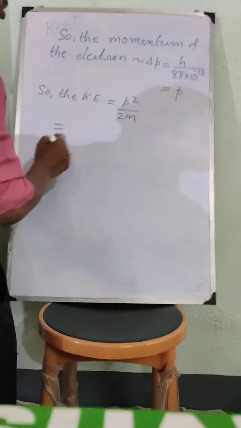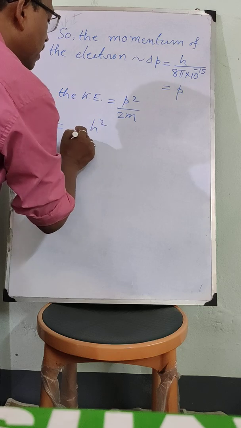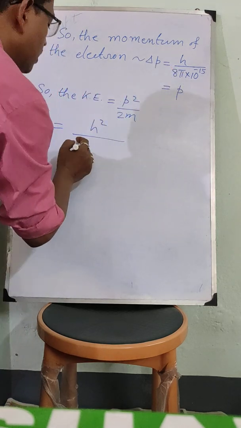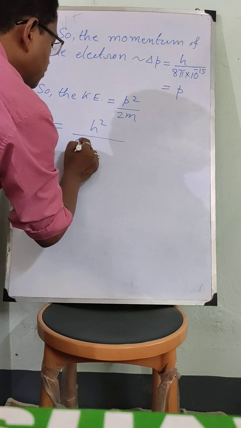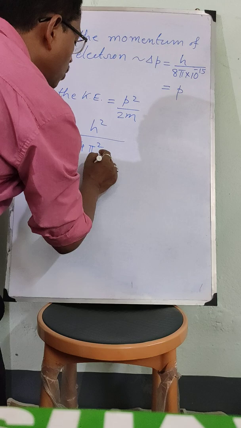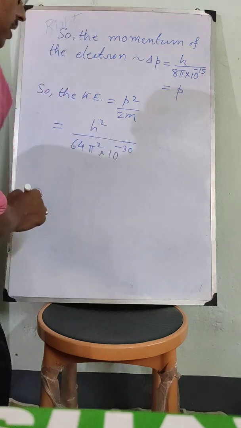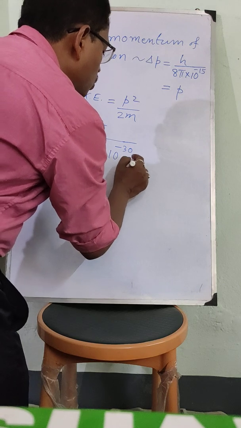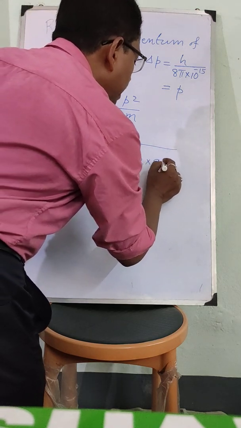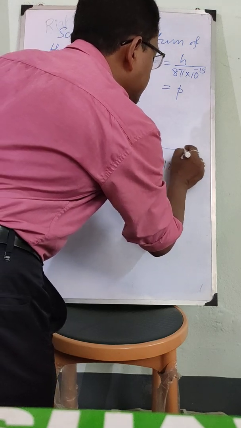P is this value, so this is h square divided by 64 pi square into 10 to the power minus 30, then 2 into mass of the electron, that is 9.1 into 10 to the power minus 31 kg.